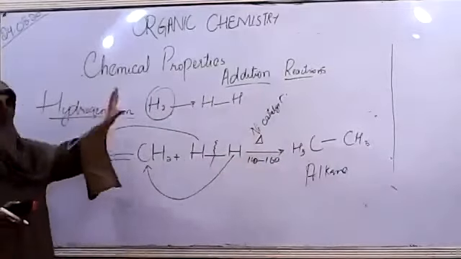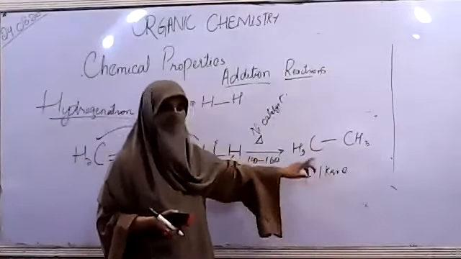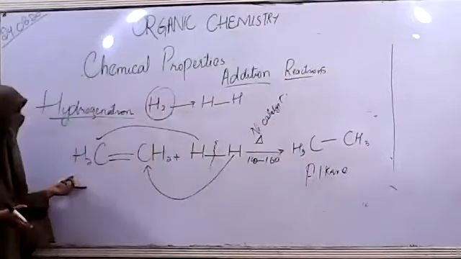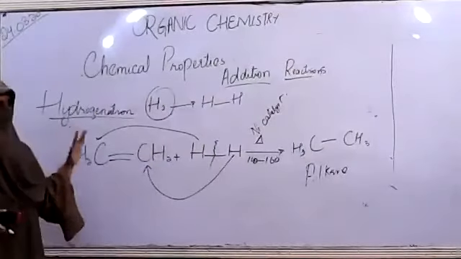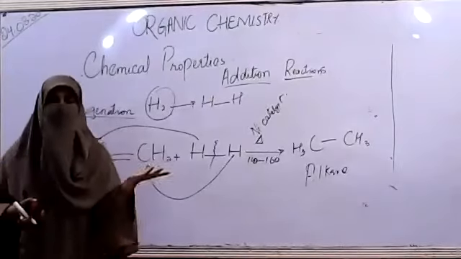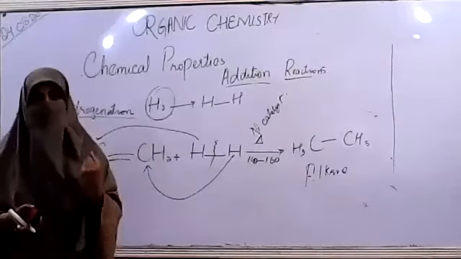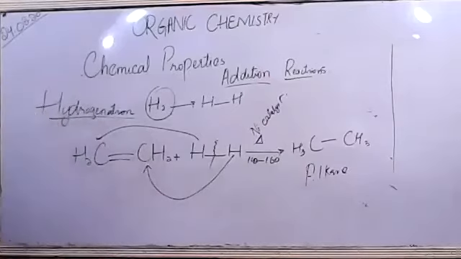For example, the most common example of alkanes is vegetable ghee, and of alkenes is oils. So if we form ghee from oil, that reaction represents the hydrogenation of alkenes that produces alkanes. So that is the whole topic for today.